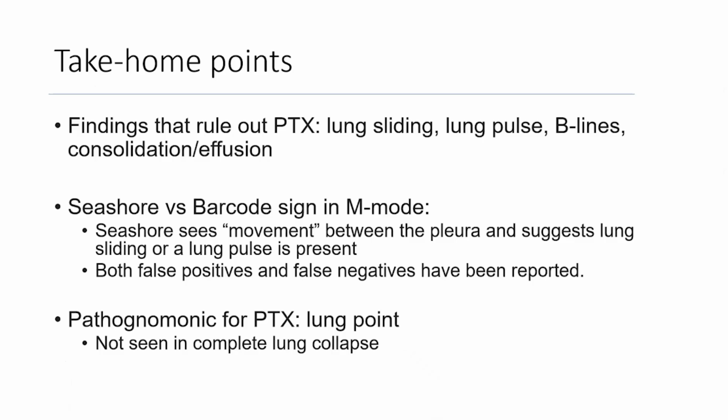In summary, the findings that rule out a pneumothorax are lung sliding, lung pulse, B lines, consolidation, and effusion. Regarding the seashore versus barcode sign in M mode, the seashore sign shows movement between the pleura and suggests that lung sliding or a lung pulse is present. However, both false positives and false negatives have been reported. It is important to note that the lung point is the only sonographic sign that is pathognomonic for a pneumothorax. However, it will not be seen in cases of a complete lung collapse.